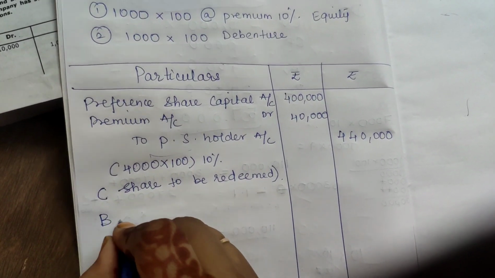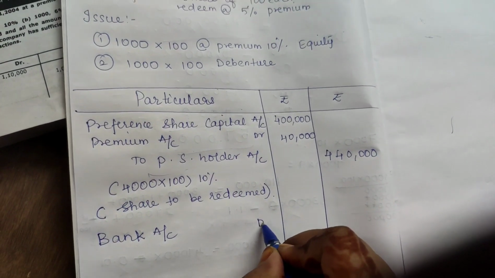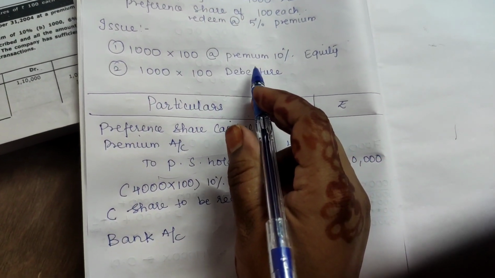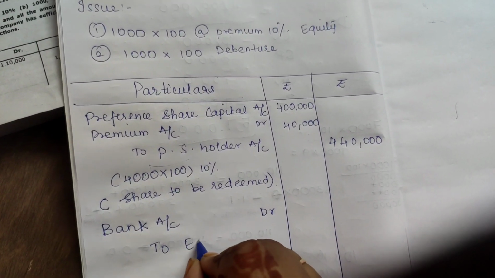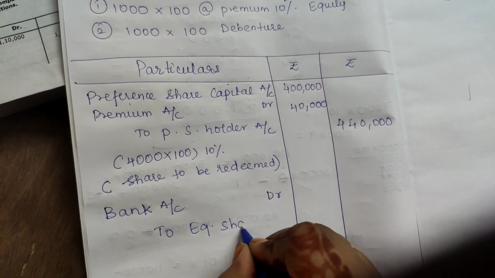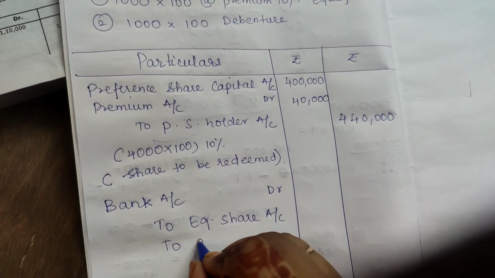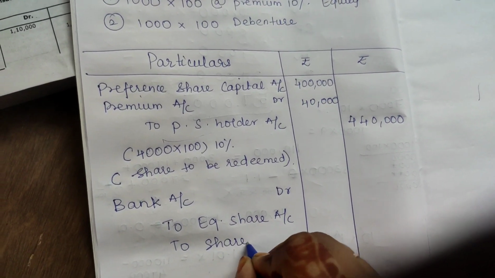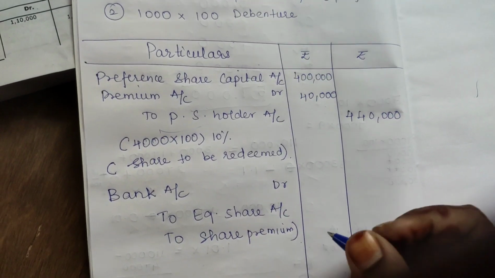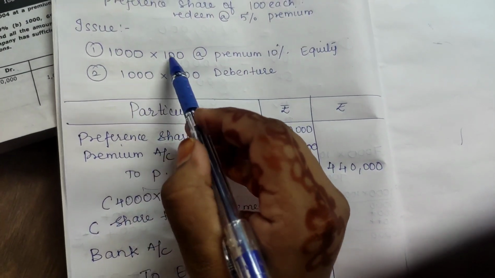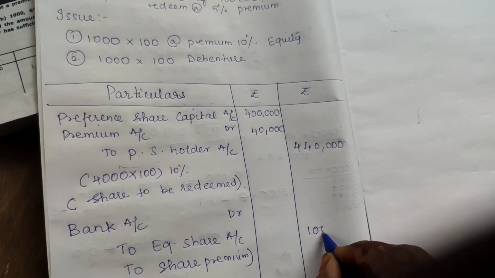Now we'll enter the issue entry. You will get bank account because you are receiving the money, along with the premium account. Bank account, you are receiving, due to equity share and due to securities premium. Okay, so this is 1 lakh. 1,000 into 100, how much are you going to receive? 1 lakh.